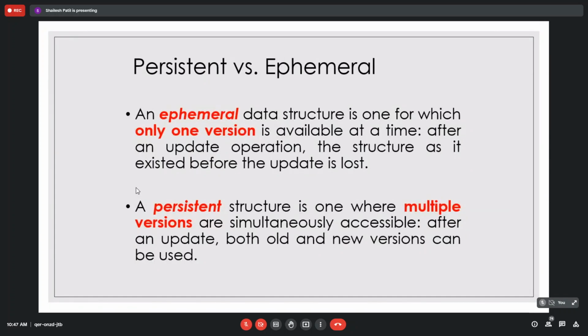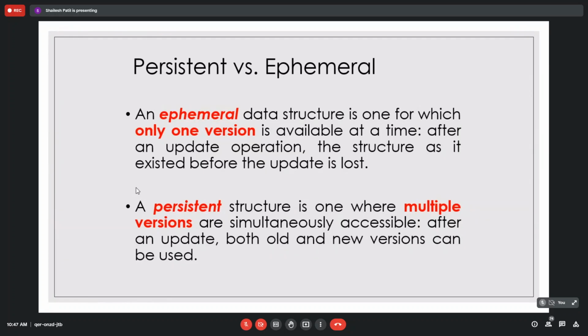After you have updated any data, so likewise if you have written integer a is equal to 20, and then I have written a is equal to 25, will 20 remain as it is? It is overwritten. Yes, sir. That is called ephemeral. A few data structures and previous languages work this way. Any modification will not retain the previous version of the copy. So that is called ephemeral, and the old value is lost.